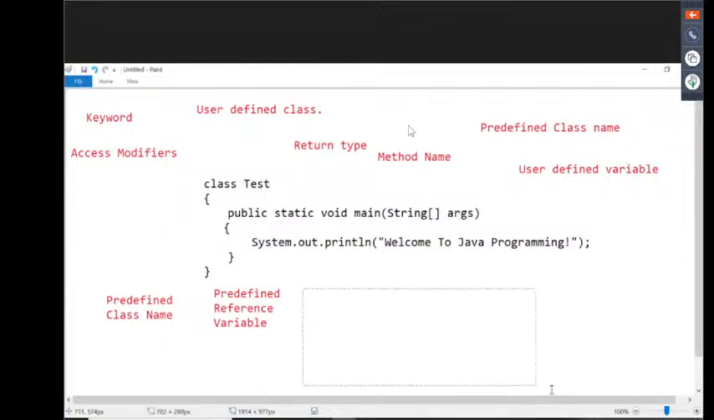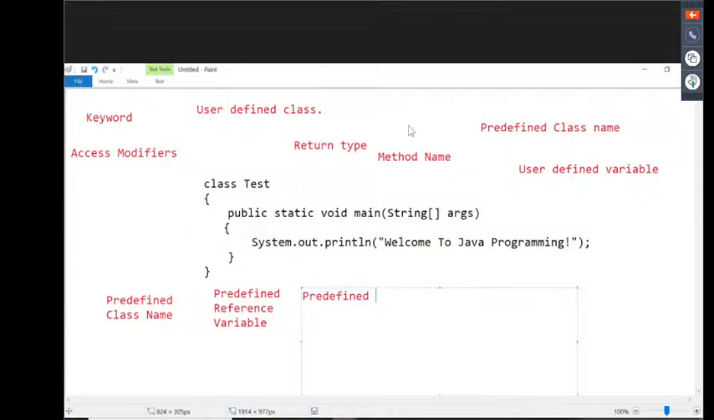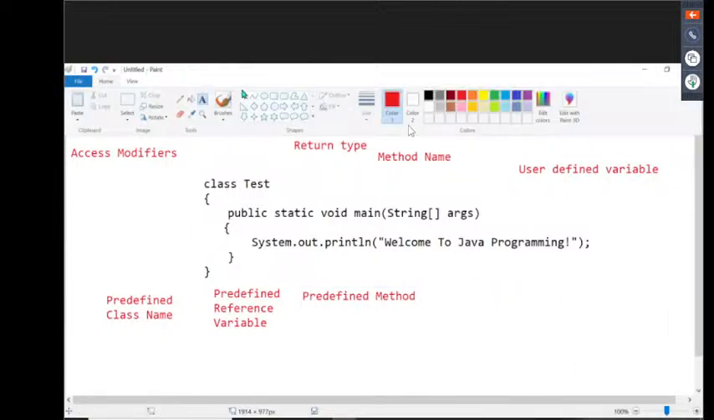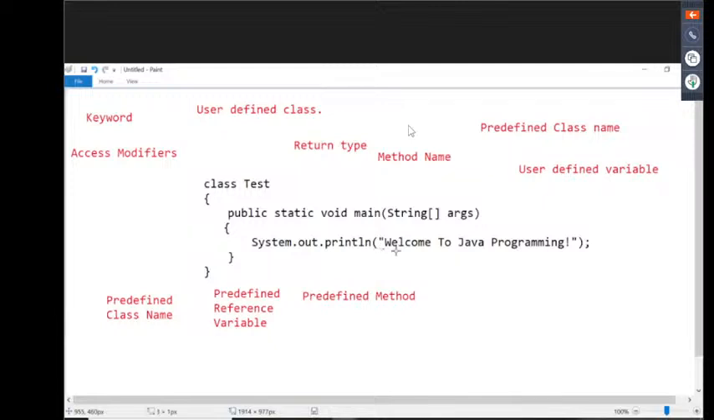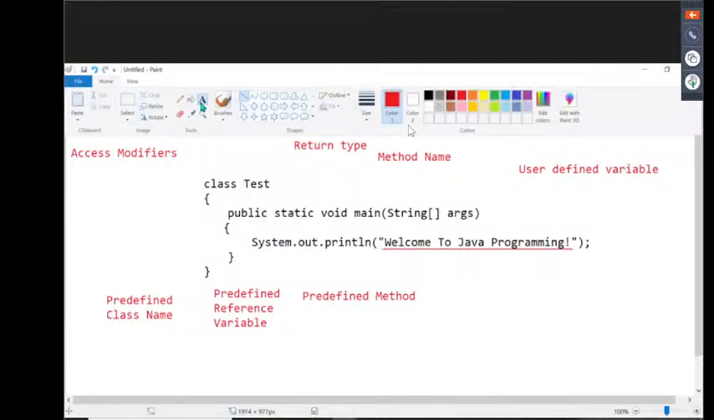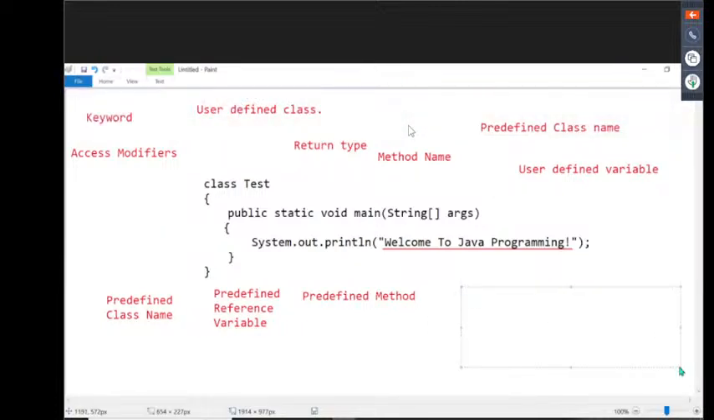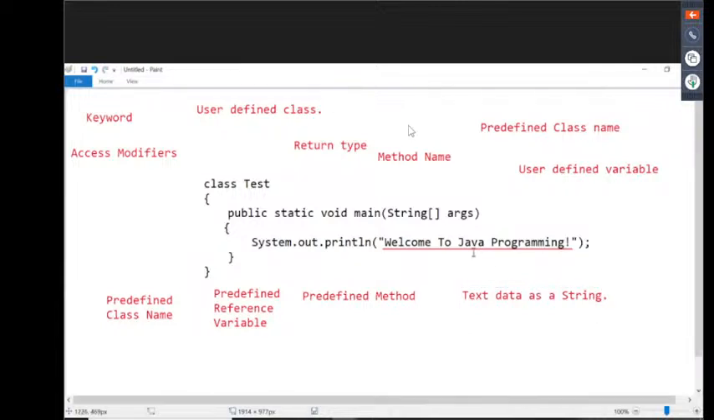And what is this println actually? A predefined method. Println is a predefined method to display the data. Okay, fine. What is this, Welcome to Java programming? What is this actually? This total information is text data, text data as a string. Okay, double quotations represent a string inside Java.